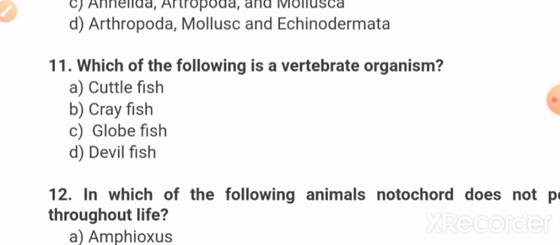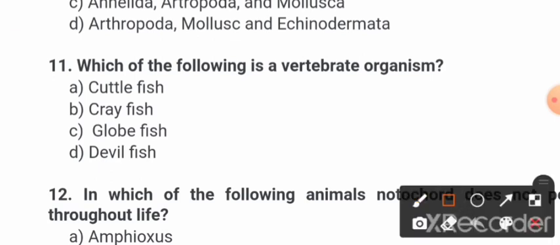Now question number 11 friends: Which of the following is the vertebrate organism? Option A cuttlefish, option B crayfish, option C globefish, and option D devilfish. Which one is the correct answer, friends? So option C, that is globefish, is the correct answer.